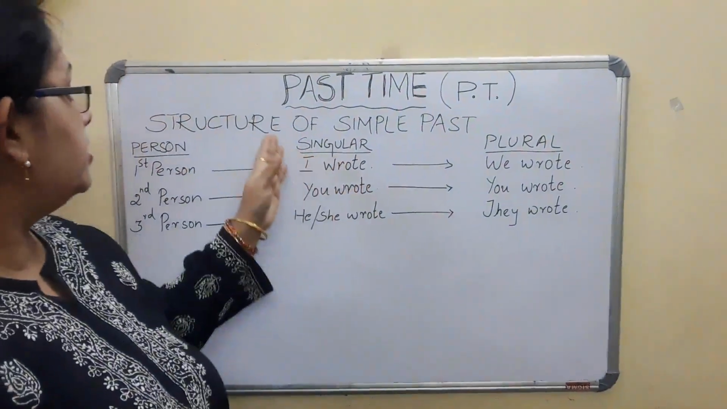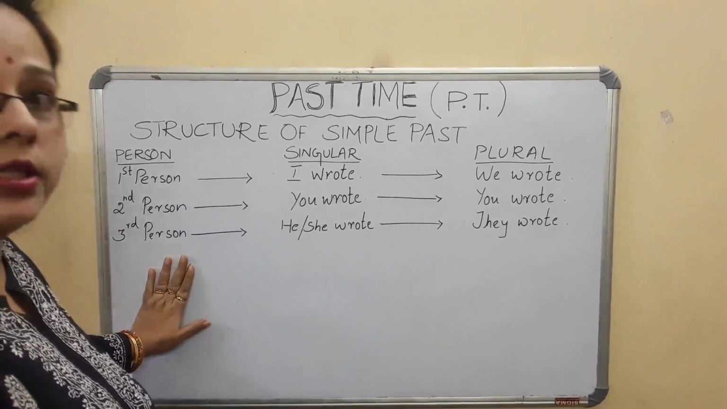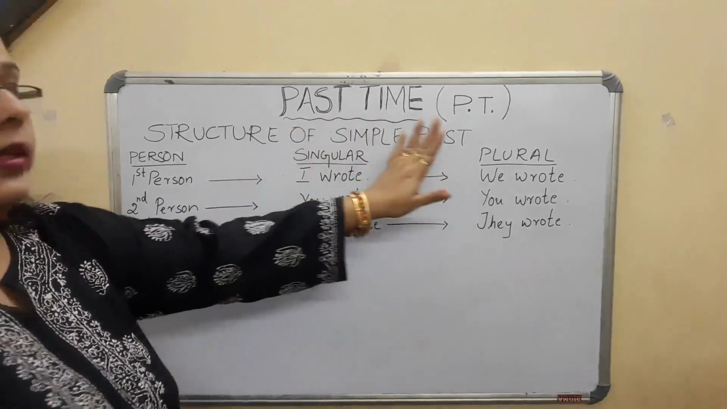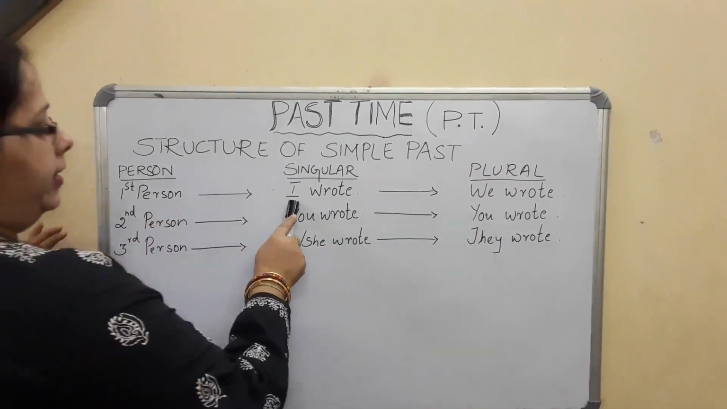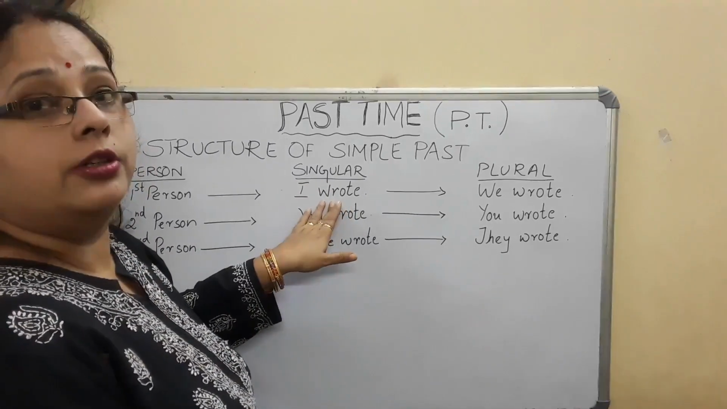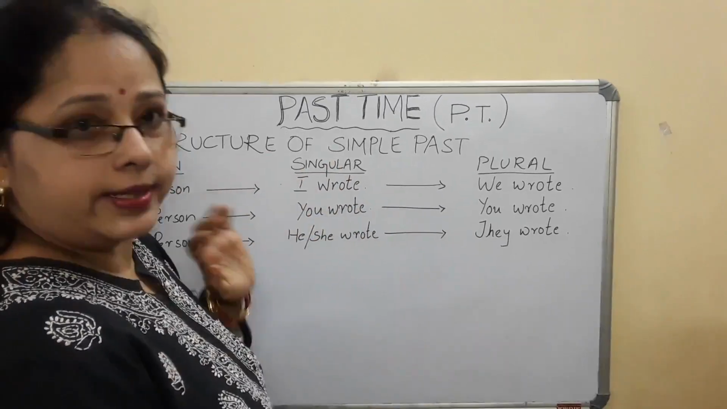Now the structure of the simple past I have written here. You see, this is the person. We are having three persons, that is first person, second person, and third person. Then singular, then the plural. How do we use that? See, in the first person I have written, I wrote. Wrote is your past form of write. This is a simple past.